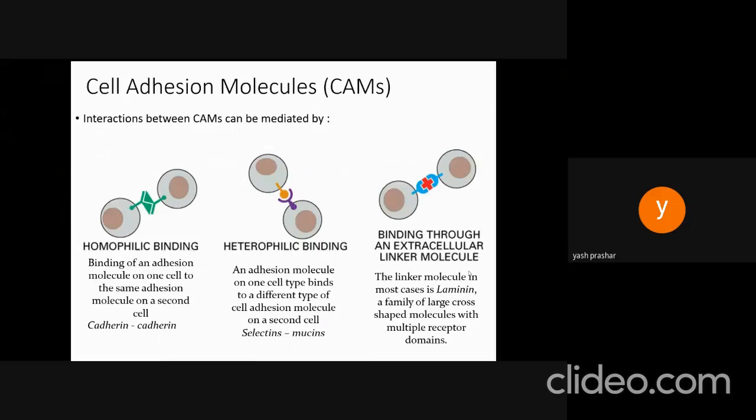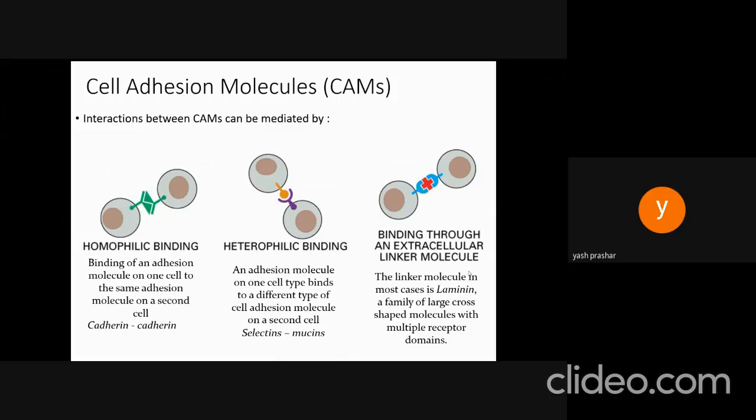Interactions between cell adhesion molecules are mediated by homophilic binding, heterophilic binding, and binding through an extracellular linker molecule. In homophilic binding, an adhesion molecule on one cell binds to the same adhesion molecule on a second cell. The example is cadherin. So this is the same adhesion molecule which is binding one cell to the other.